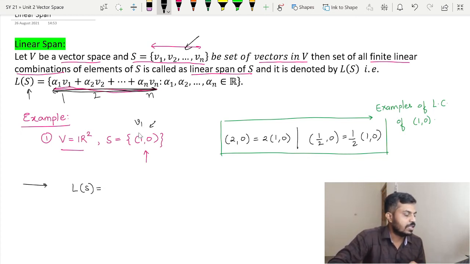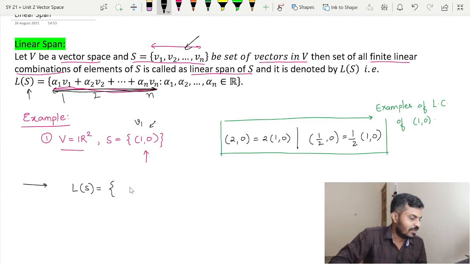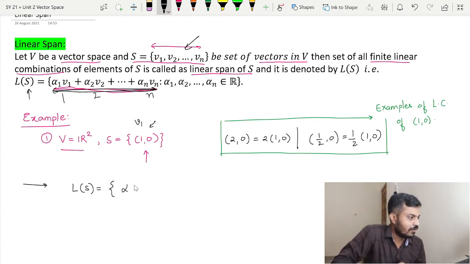But over here in our S there is only one vector, thus our linear span will contain a sum, actually, obviously, but containing only one term. Now it is not right to say sum because it is containing only one term, right? If we have two terms, then obviously we can say that it is a sum having two terms. So just try to understand what I am trying to tell you. So this will be alpha multiplied by (1, 0). Actually it is alpha multiplied by v1 such that alpha belongs to R.